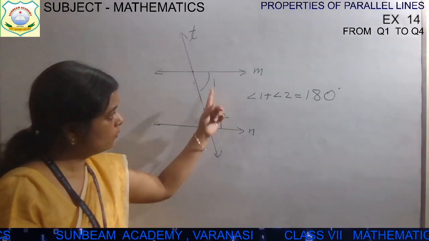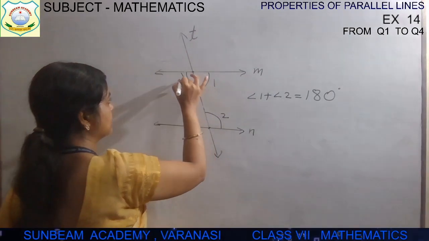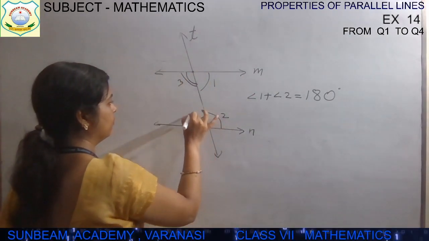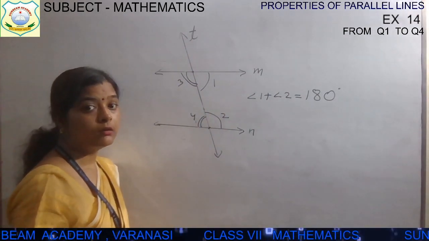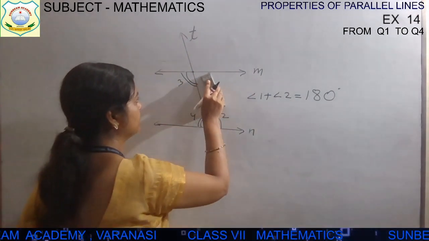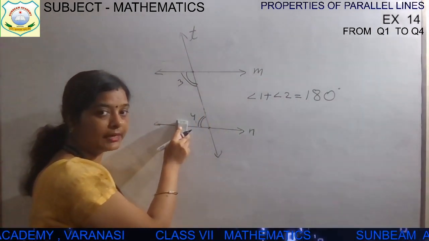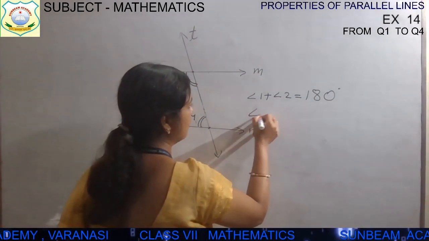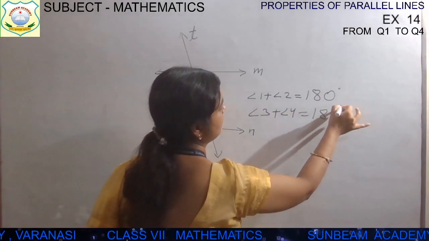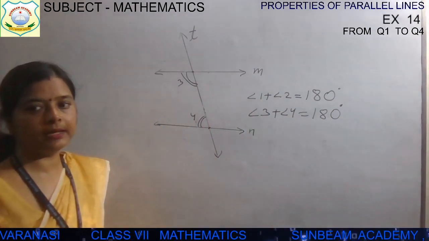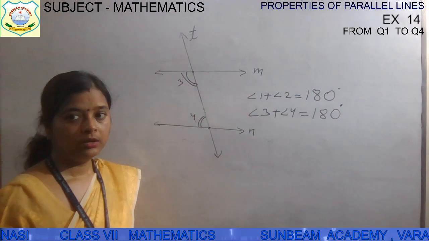Okay, so one pair is this and another pair is this one, children. Let's take it as 3 and 4. So angle 3 and angle 4 sum is also what? 180 degrees. They are supplementary to each other. These two are interior angles. Angle 3 and angle 4 are interior angles, and the sum of angle 3 and angle 4 is 180 degrees. Its sum will be how much, children? 180 degrees.